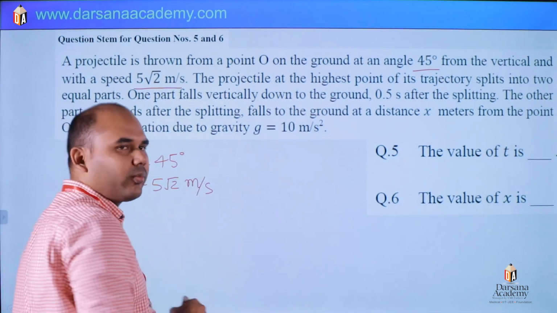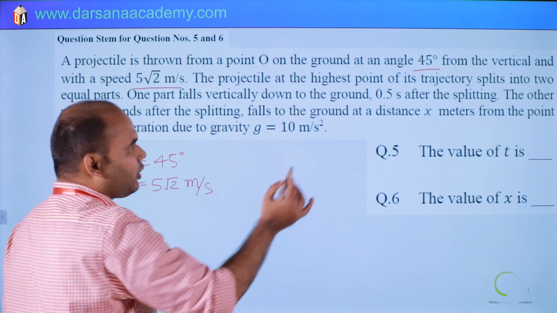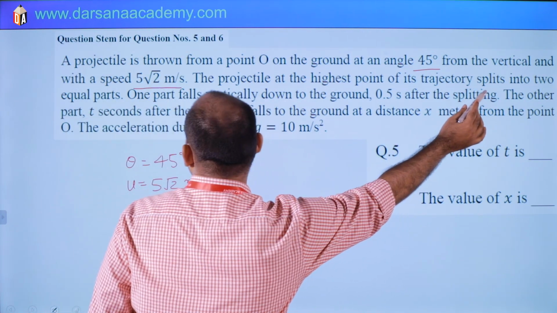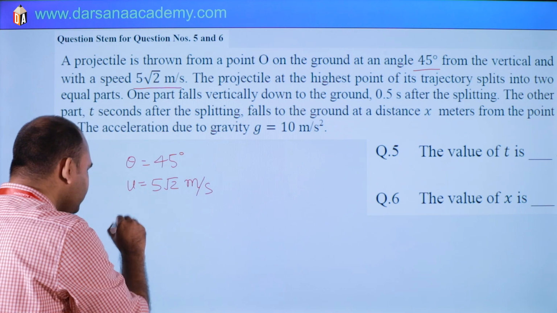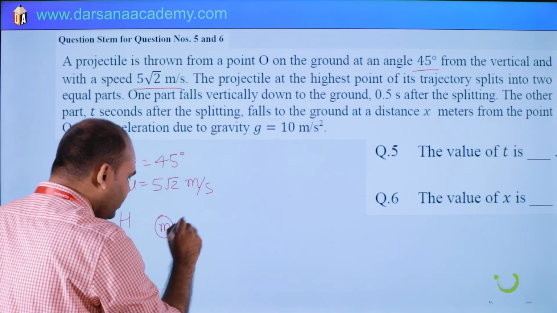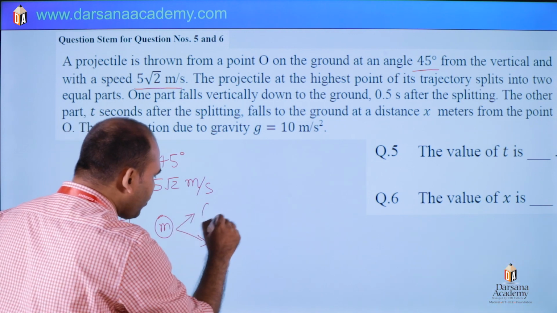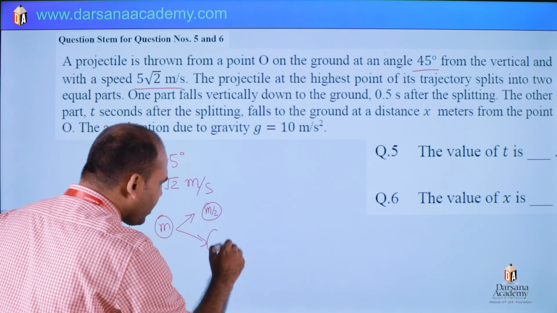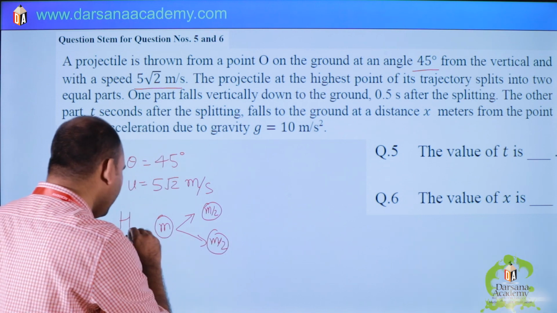At the highest point, at h max, it splits into 2 equal parts, m by 2 and m by 2.